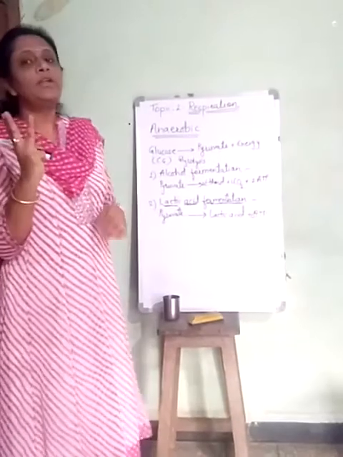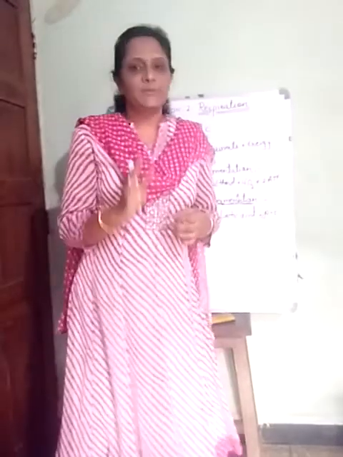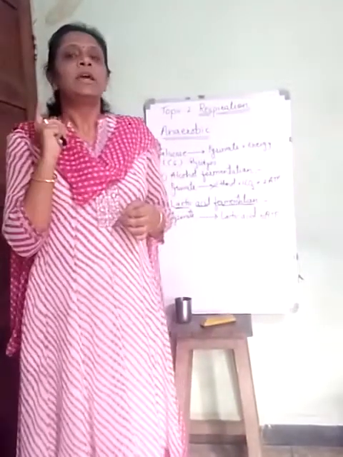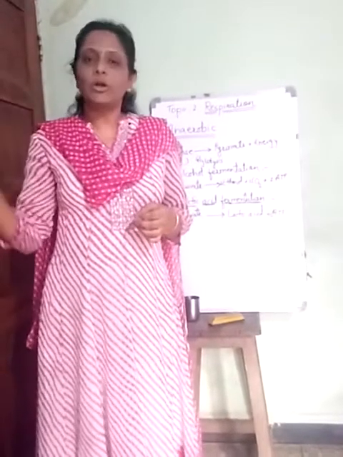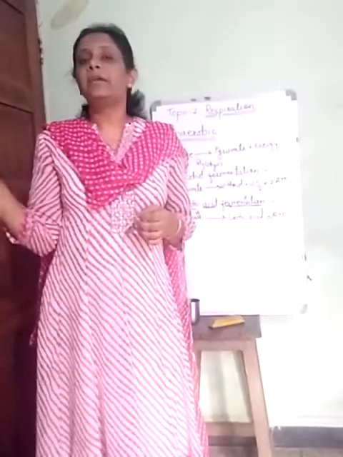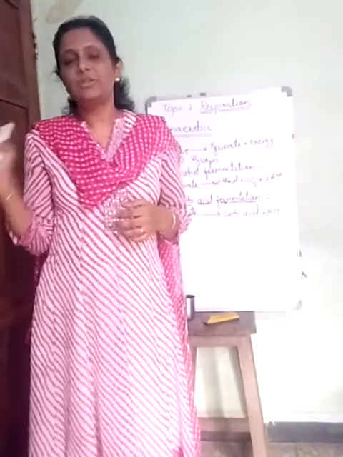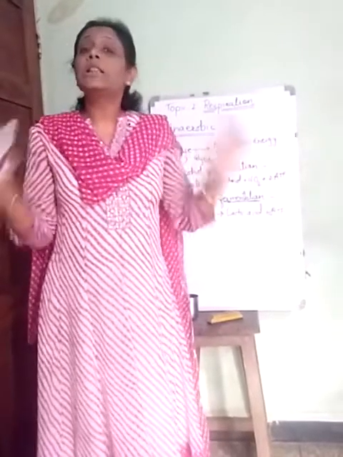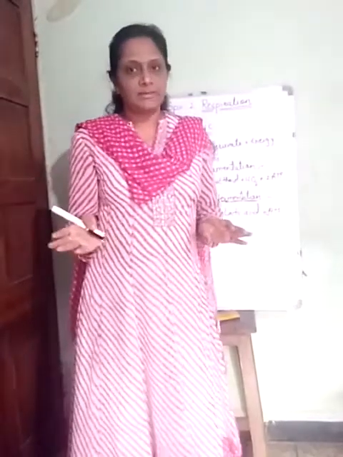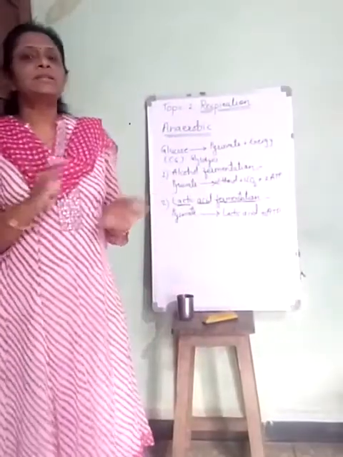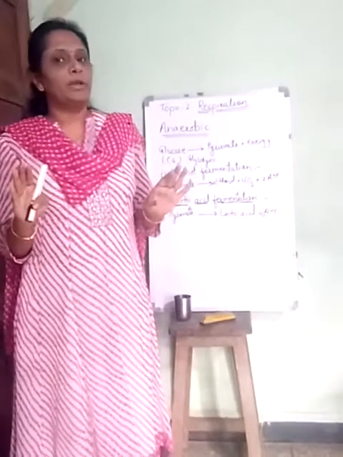So there are 3 different ways by which respiration takes place. First, in presence of oxygen, carbon dioxide and water molecules are produced, and 38 ATP molecules are produced, which is performed by all the cells in the human body, especially in aerobic organisms. Then the second type is no oxygen, anaerobic.